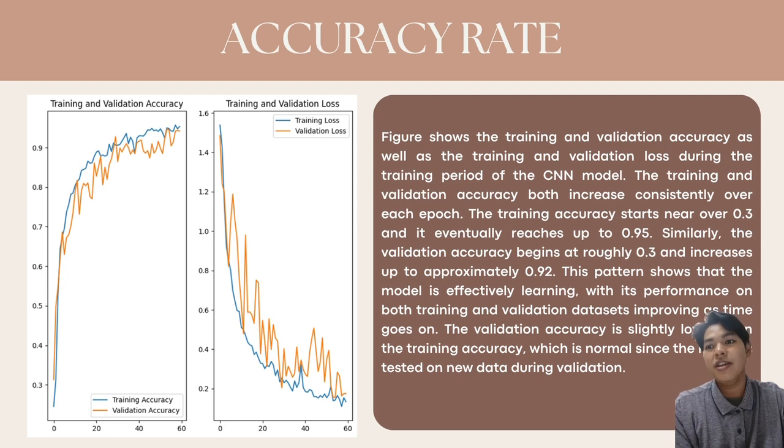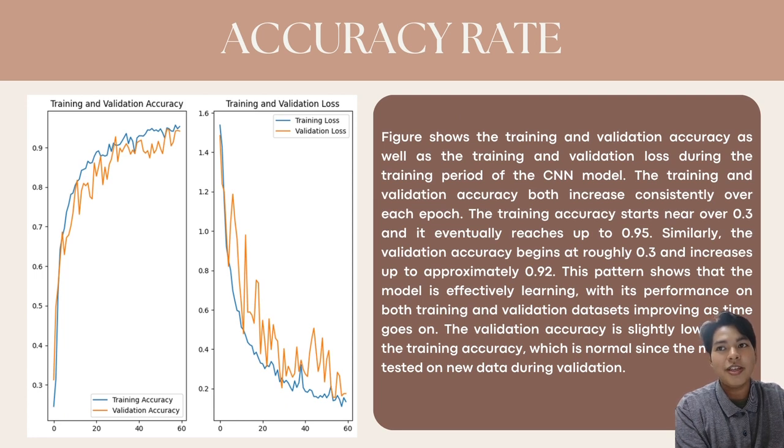If you can see here, the training accuracy starts to increase from below the 0.3 mark, and validation accuracy starts almost near 0.3. It keeps on increasing over each epoch up until the 60th epoch, which reaches 0.95 at least for both training and validation. And if you look here, we have the training and validation loss. The training and validation loss starts near 1.6, and it just decreases over the 60 epochs, and it ends at around 0.2.